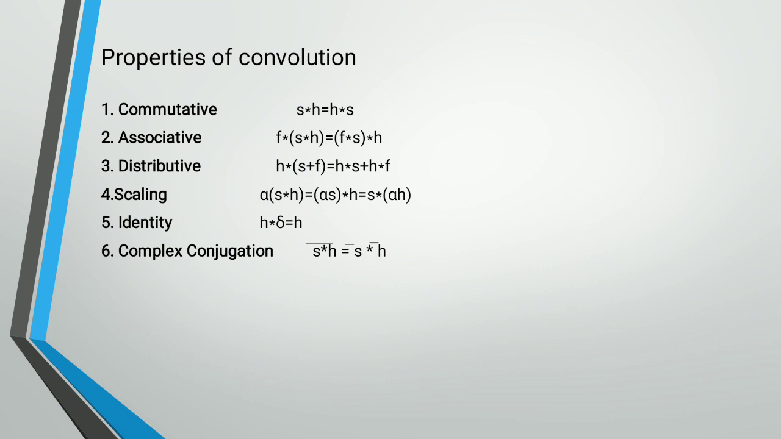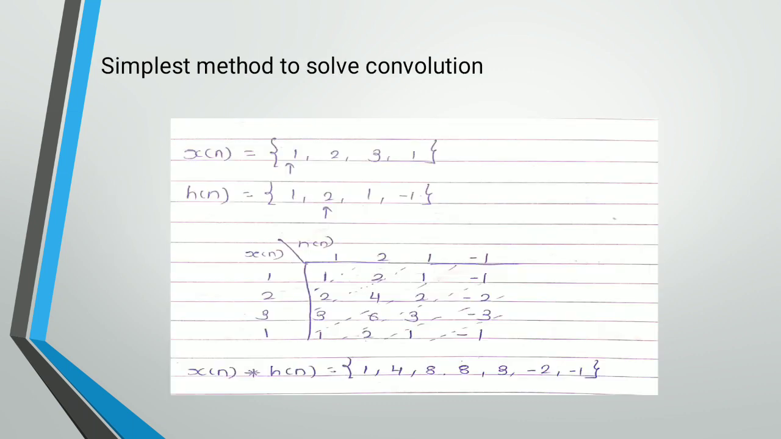Scaling property: a multiplied with s convolved with h is equal to a s convolved with h, which is equal to s convolved with a h. Fifth one is the identity property: h convolved with delta is equal to h. And sixth one is the complex conjugate property: s convolved with h, and the conjugate of that result, is equal to s conjugate convolved with h conjugate. The result of both is the same, and it is called the complex conjugate property.